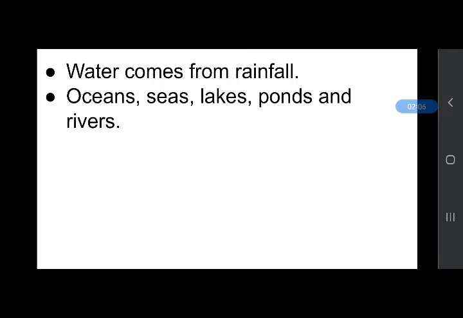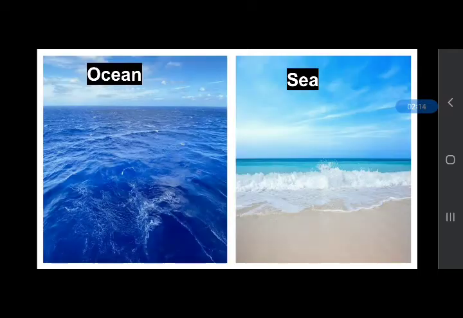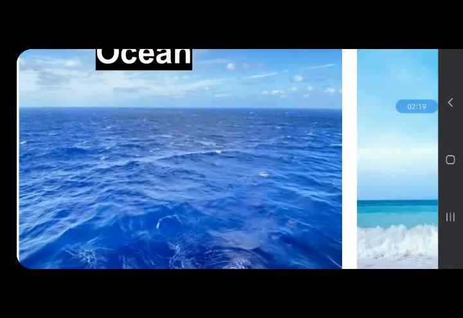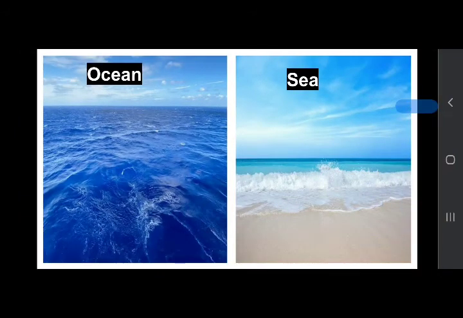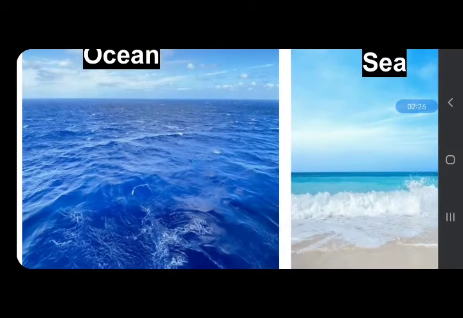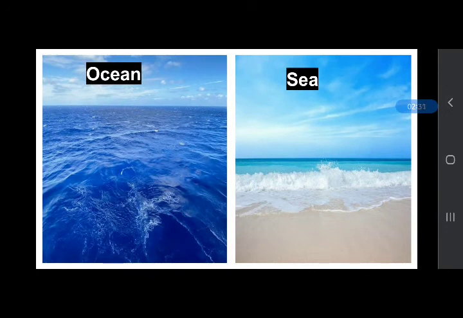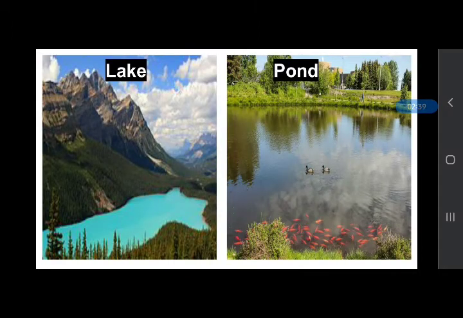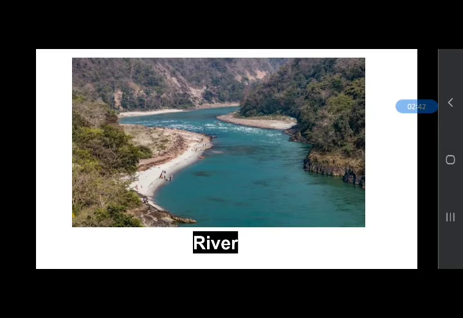Any part of the earth's surface that is covered with water is known as a water body. Some of the water bodies are oceans. This is ocean. And what is the difference between them? Ocean is surrounded by water from all sides, but sea is surrounded only on 3 sides. And other water bodies are lake, pond and river.